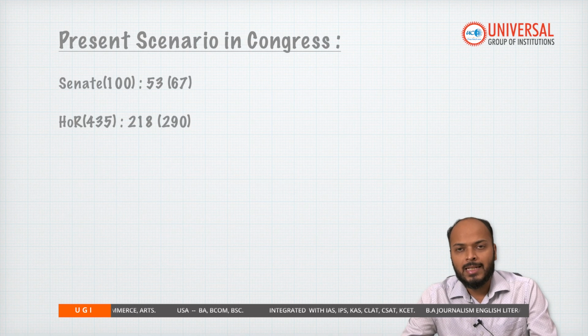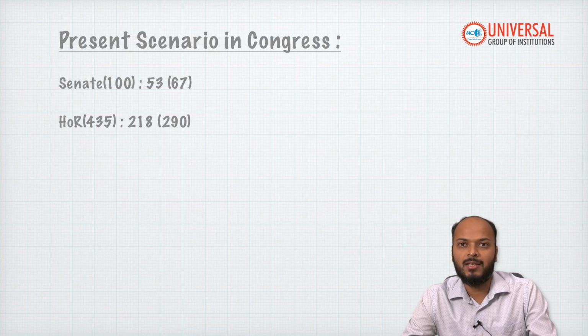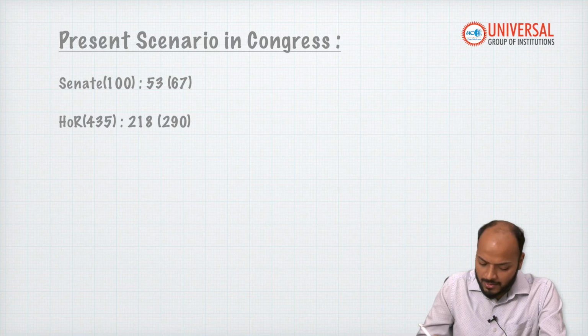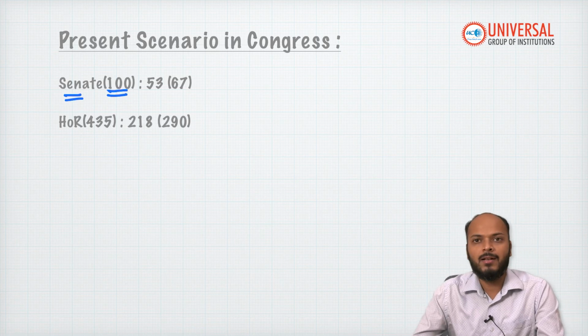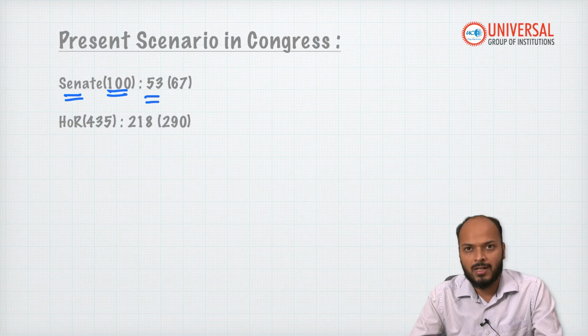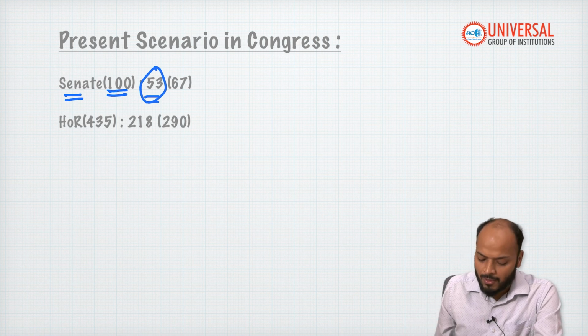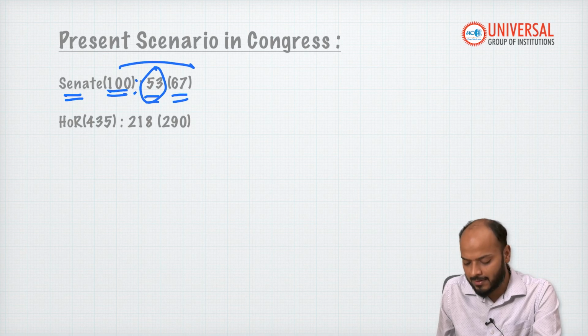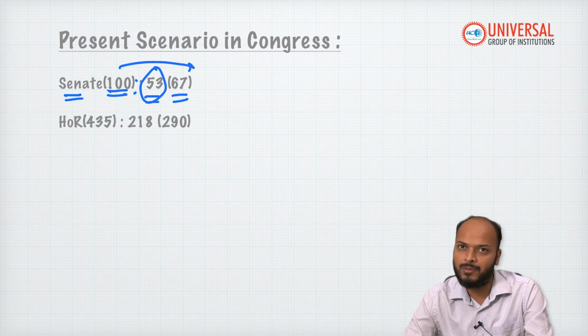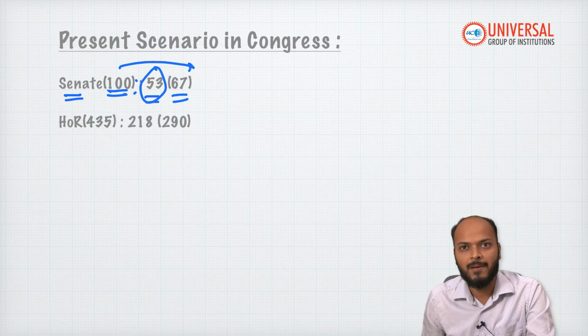So now let's see what the present scenario is in the parliament of USA, what numbers Donald Trump has in order to amend the constitution. The Senate has 100 seats in total. In the Senate right now, the Republican Party of Donald Trump has 53 MPs or senators, right. On the other hand, in order to amend you need 2/3 of 100, that is 67 senators' support. Hence in the Senate, Trump's party does not have the numbers.